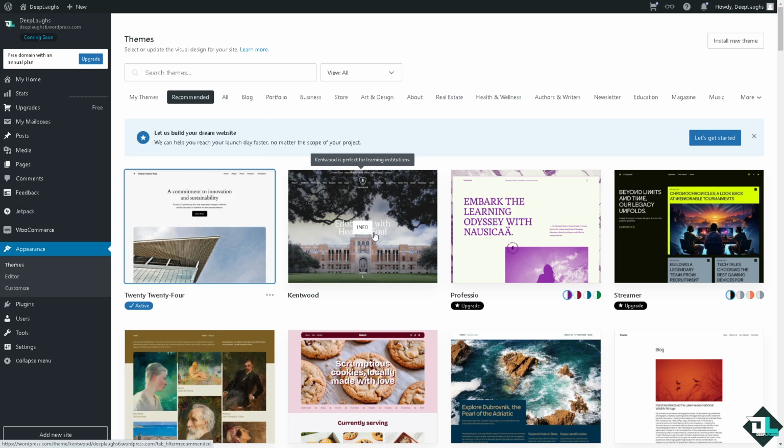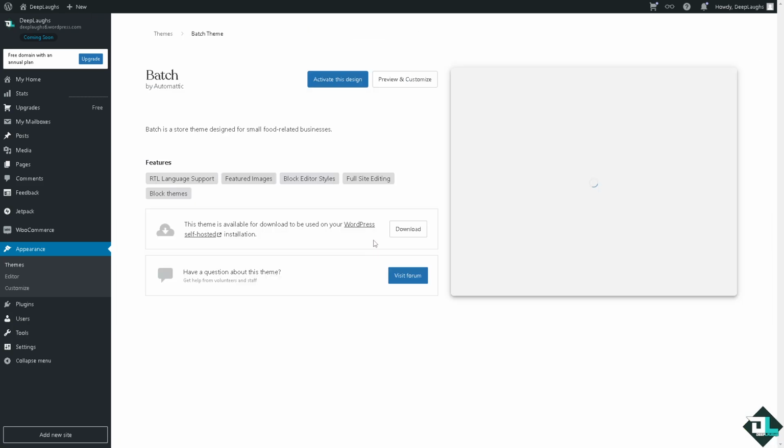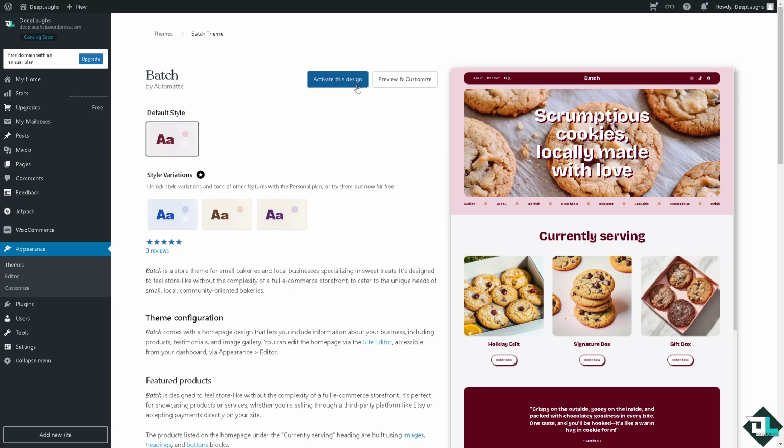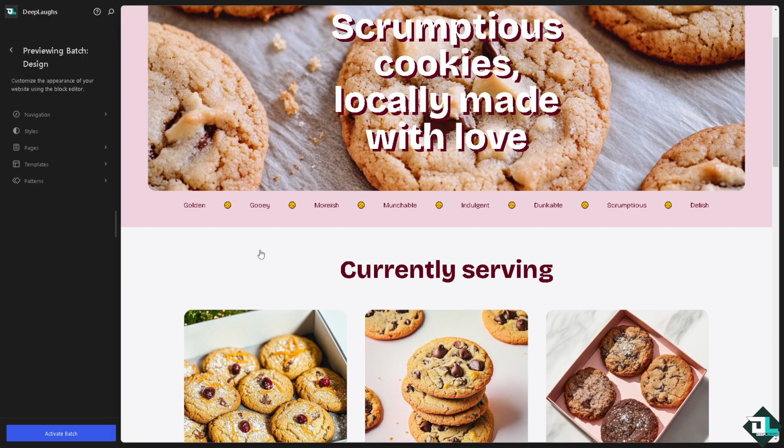For example, you're going to be choosing something like maybe this one, the batch. Click the info right here. If you do that, you should be able to click the preview and customize if you wanted. So you can have the option to build around it with your preferences and style to best suit your logo or brand identity. All right, click the start customizing, and there's that.